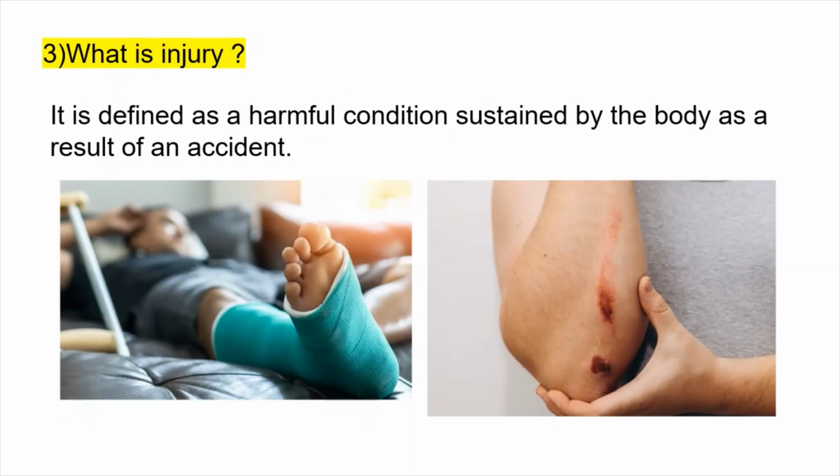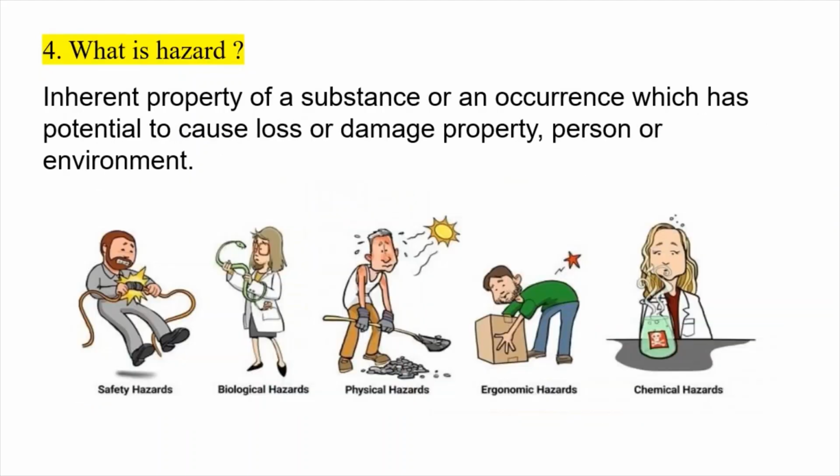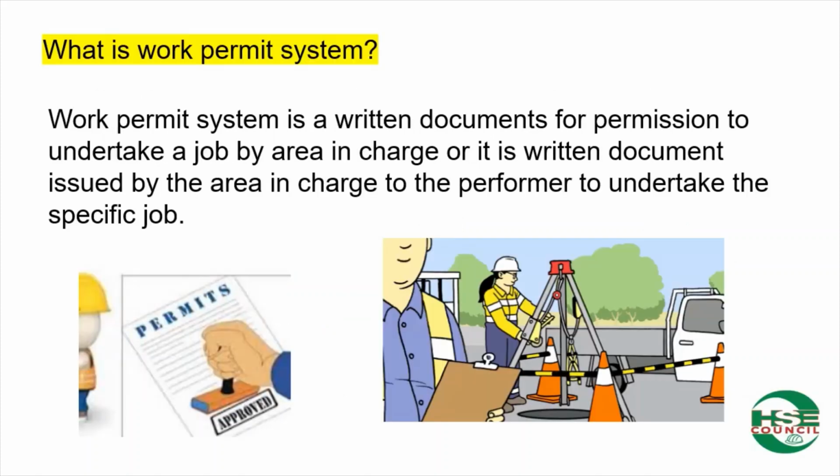What is injury? It is defined as a harmful condition sustained by the body as a result of an accident. What is hazard? Inherent property of a substance or an occurrence which has potential to cause loss or damage to property, person, or environment. What is work permit system? Work permit system is a written document for permission to undertake a job by the area in charge, or it is a written document issued by the area in charge to the performer to undertake the specific job.